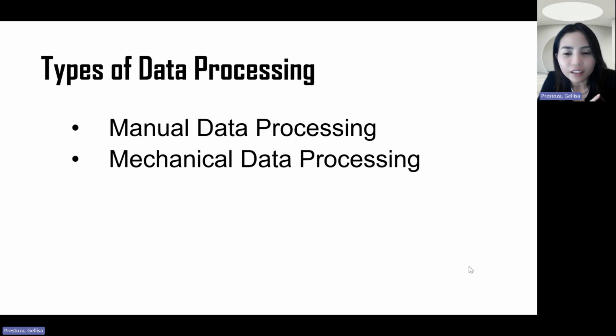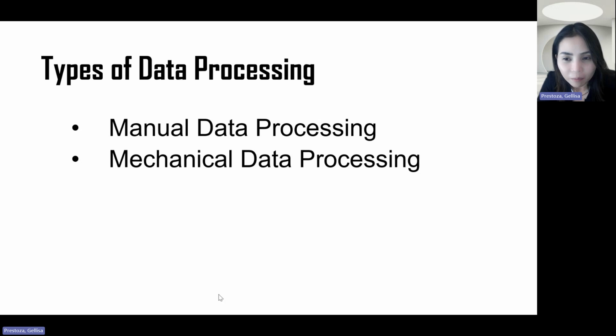Next, we also have mechanical data processing. In mechanical data processing, you use machines, from the term mechanical. You use machines and devices to process data. Example, calculator, computer. So this is an example of mechanical data processing. You use a machine, typewriter, right? And printing presses. So there are a lot of examples of mechanical data processing. It's not the pen and paper alone, but you use a certain machine to process the data.